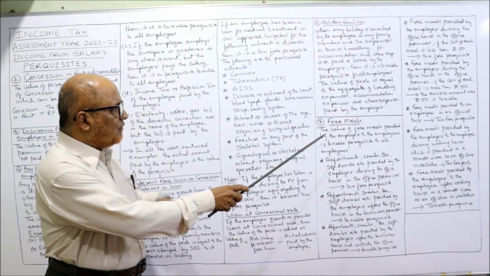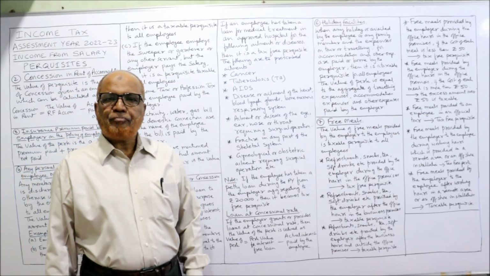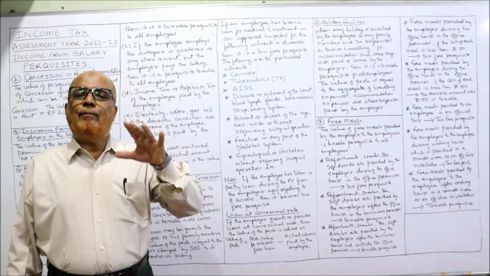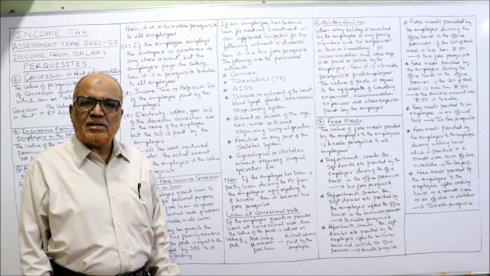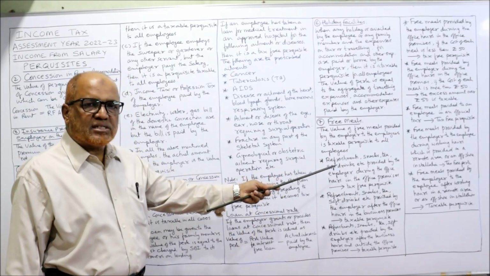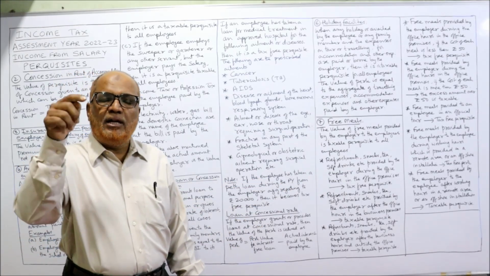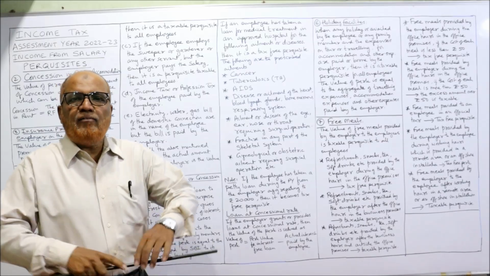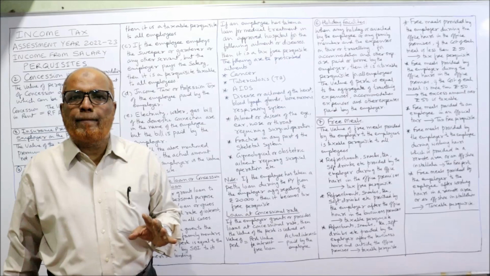Now, the value of free meals provided by the employer to the employee is a taxable perquisite for all employees. So free meals given by the employer to the employee will be a taxable perquisite. But some situations are there. Refreshments, snacks, tea or soft drinks provided by the employer to the employee during business hours and within the business premises is a tax-free perquisite.